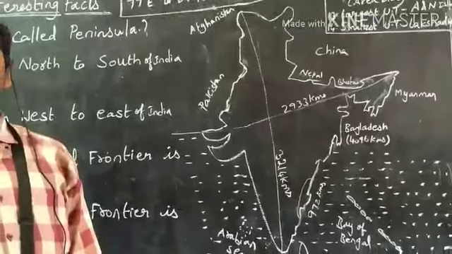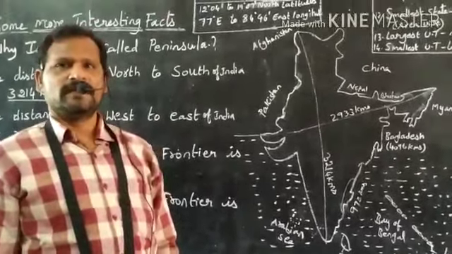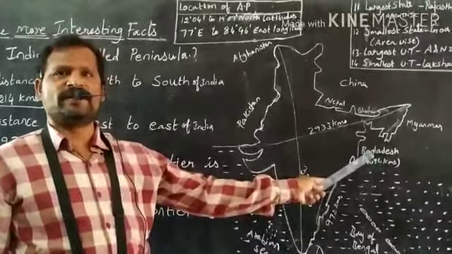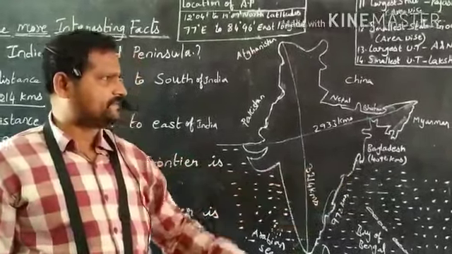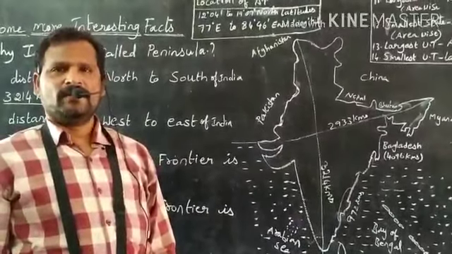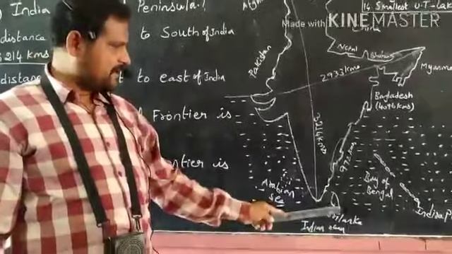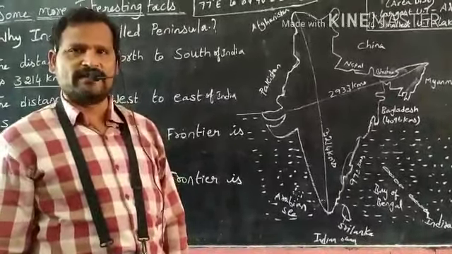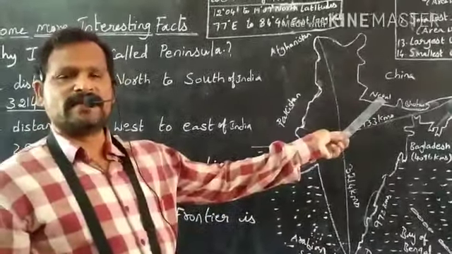Which country shares the longest boundary line with India? None other than Bangladesh. The boundary line it shares with India is 4,096 kilometers. Which is the neighboring country located across the Indian Ocean? Sri Lanka. It is also called the teardrop of the Indian Ocean. Nepal is called the Himalayan Kingdom.